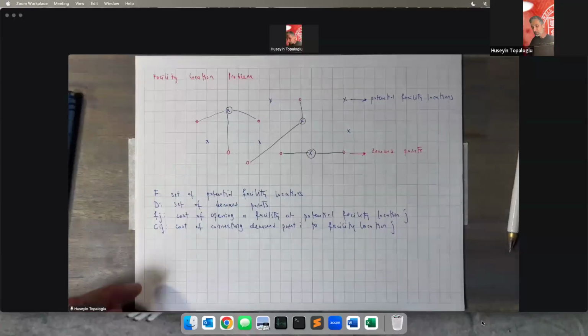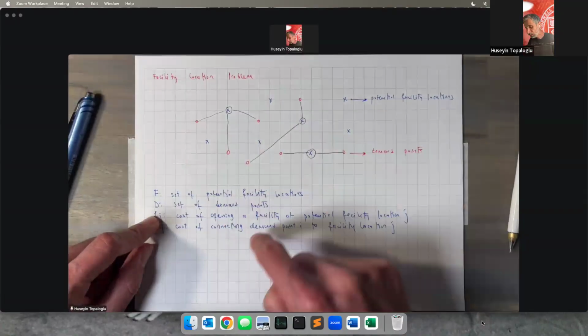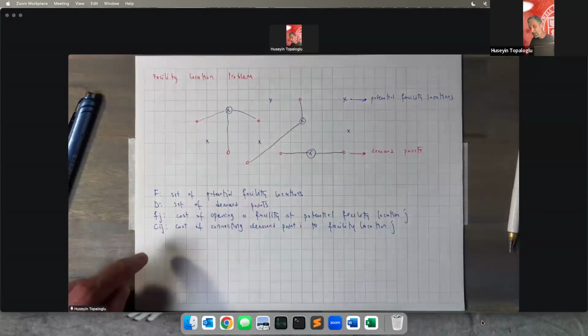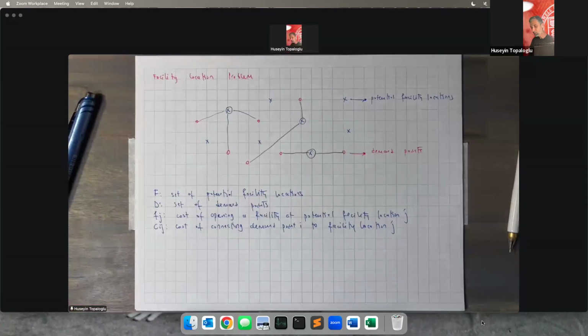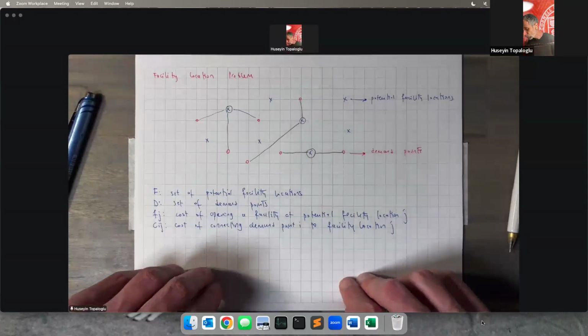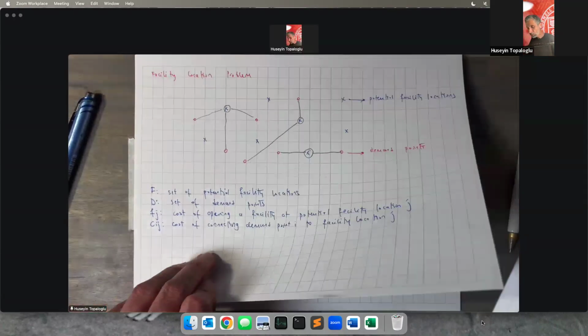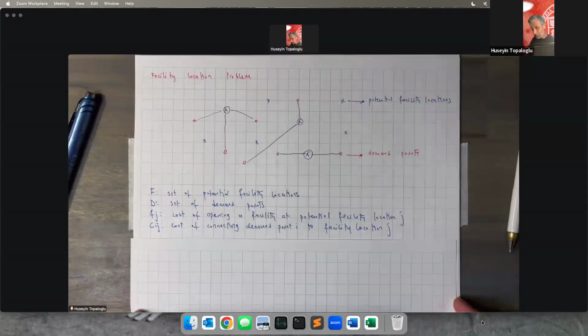Again, F is the set of potential facility locations, D is the set of demand points, f_j is the fixed cost of opening a facility at facility location j, and c_ij is the cost of connecting demand point i to a facility location j. Great. Then for our decision variables, we're going to have two sets of decision variables.